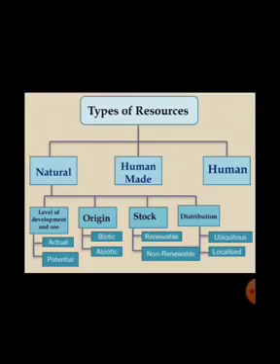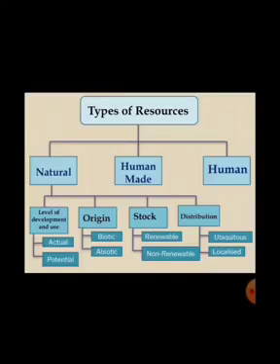Now just go through the slide once. What you can see in this, the types of resources have been divided into three: natural resources, human made resources and human resources, right? Then we have seen the classification of natural resources on the basis of level of development and use, in which it was divided into actual resources and potential resources.